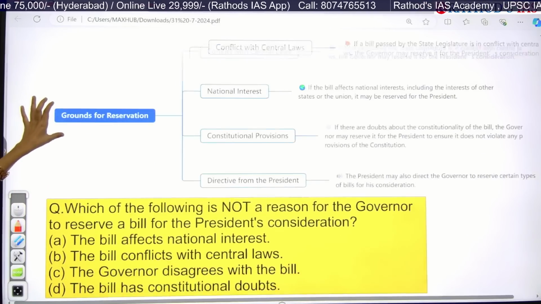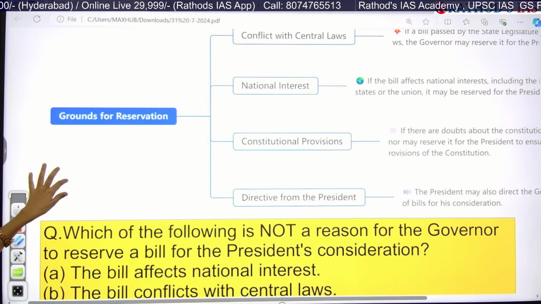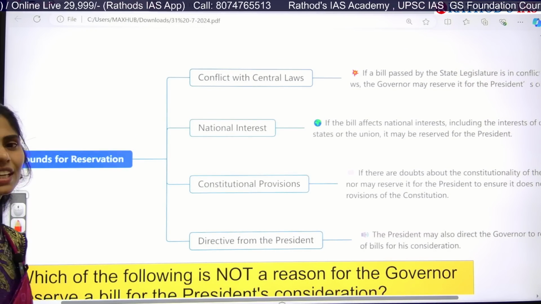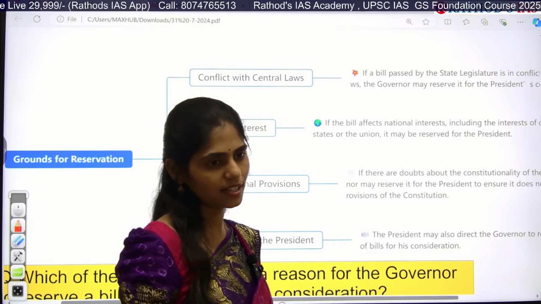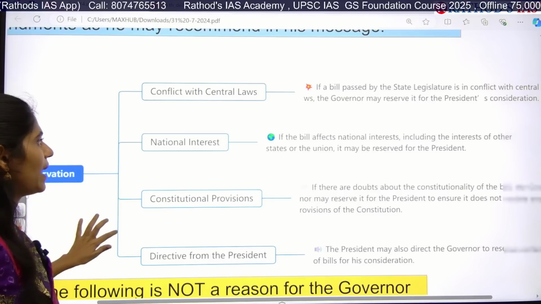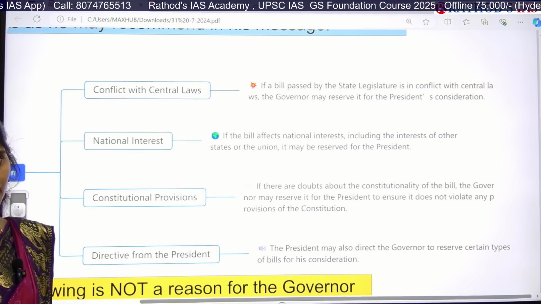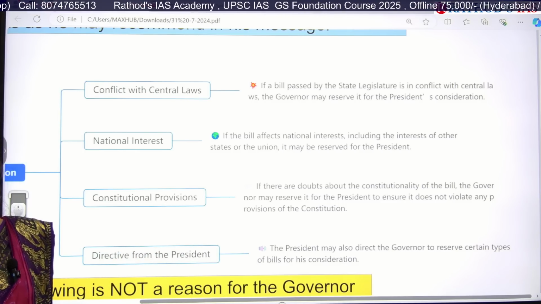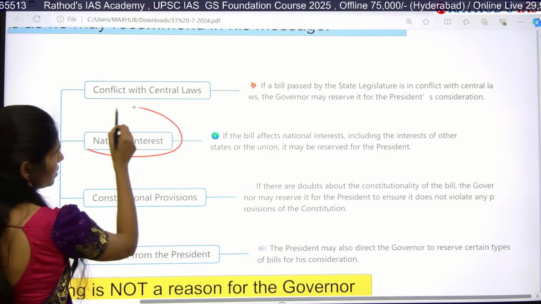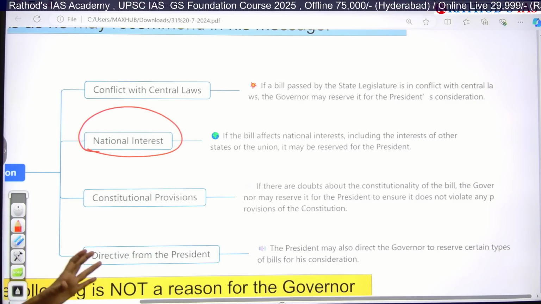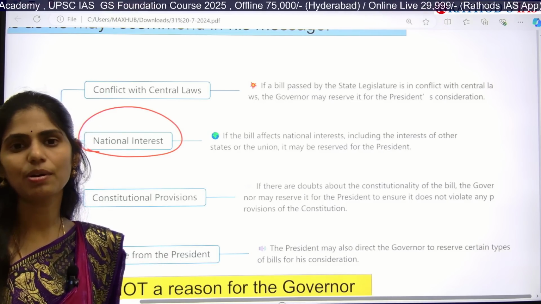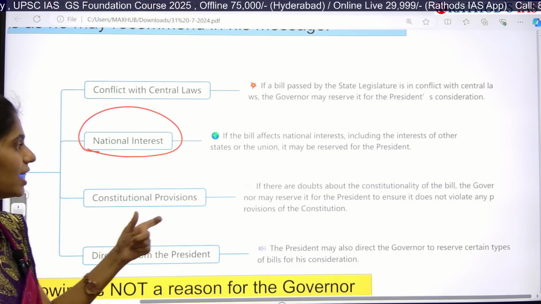And here you can see on which grounds the bill can be reserved. So it is a very, very important 10-marker Mains question. I am saying that the governor can reserve the bill, but on what basis can he reserve? So the first one is if there is any conflict with central laws. If the bill passed by the state legislature is in conflict with central laws, then the governor can reserve that bill for the president's consideration. And the next one is national interest. Whenever the interest of the states or the Union, or the national interest, comes into the picture, yes, the governor has the power to consider this bill.